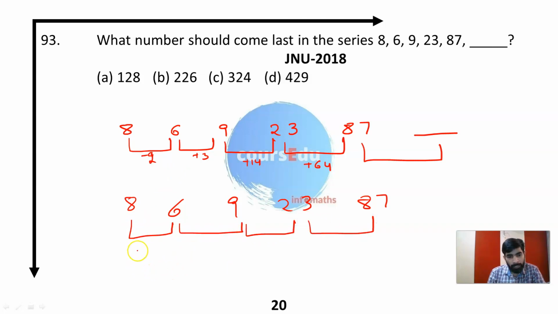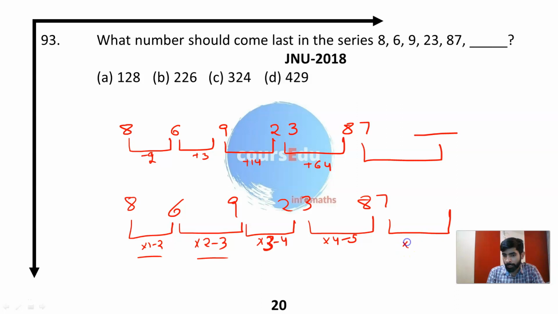So in the mixed pattern, I can say into 1 -2. In this way, I can write it as into 2 -3, right? If I multiply it by 3, I will get 27 -4, so into 3 -4, you will get 23. Again, if you multiply it by 4, you will get the value as 92, and 92 -5 will be 87. Now, can you get a pattern? Into 1 minus 2, into 2 minus 3, into 3 minus 4, into 4 minus 5.